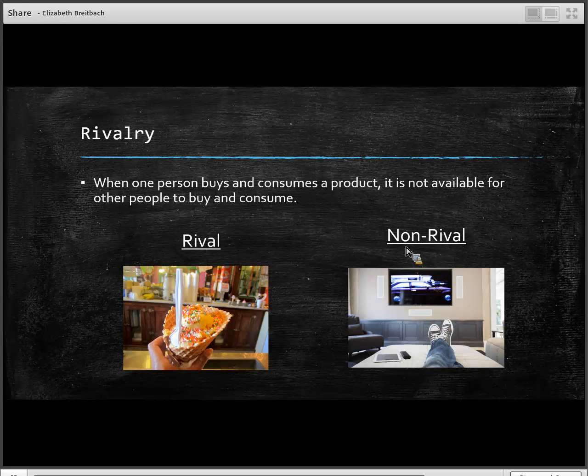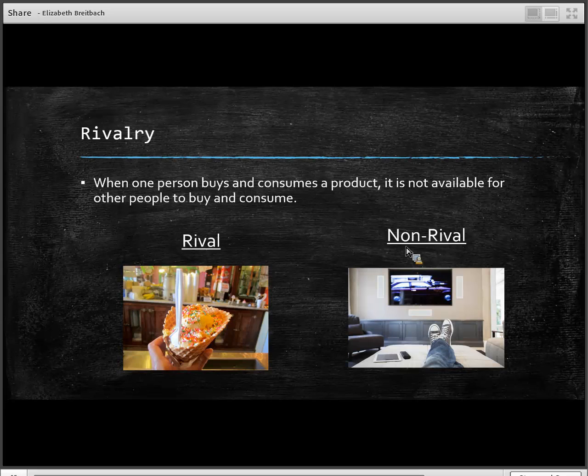And so other examples might be the air we breathe, or the sunlight. Even though we're not buying it, it's not necessarily rival, right? You can consume the sun, I can consume the sun at the same time, and we're not hurting each other's consumption of the sun. Okay, and so that's going to be another example of a non-rival good. The internet, right? You can purchase the internet, I can purchase some internet. We can both consume the internet, even a website at the same time, but we're not affecting each other's consumption. And so, non-rival good.